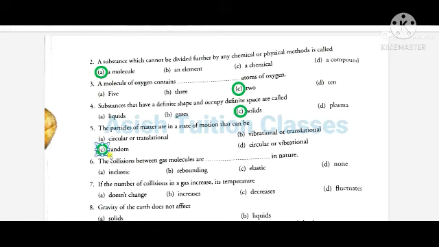Number 6. The collisions between gas molecules are dash in nature. A. Inelastic, B. rebounding, C. elastic, D. none. Answer will be elastic.